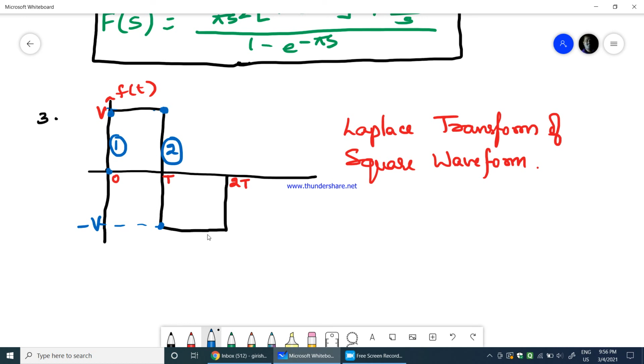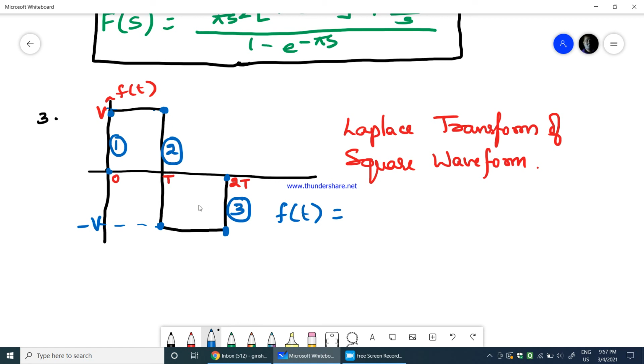Then from here till here it is constant, so we need not worry, because even this is a step function. Now from here to here you have another step function. So you get three different terms in the equation for f of t. These are the three terms which we consider.